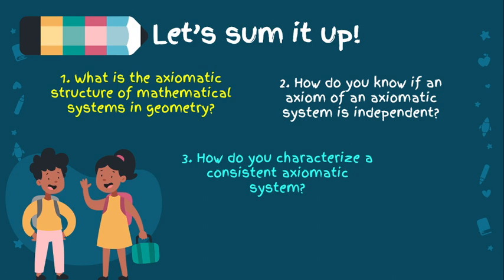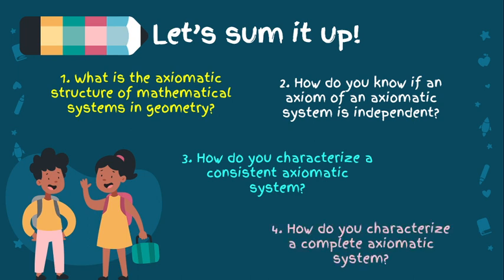And how do you characterize a consistent axiomatic system? So, an axiomatic system can be said to be consistent if the model for the axiomatic system has all axioms true, and the axioms are consistent if there are no internal contradictions among them. And for question number 4, how do you characterize a complete axiomatic system? Okay, if every true statement can be proven from the axioms, then the axiomatic system is complete.